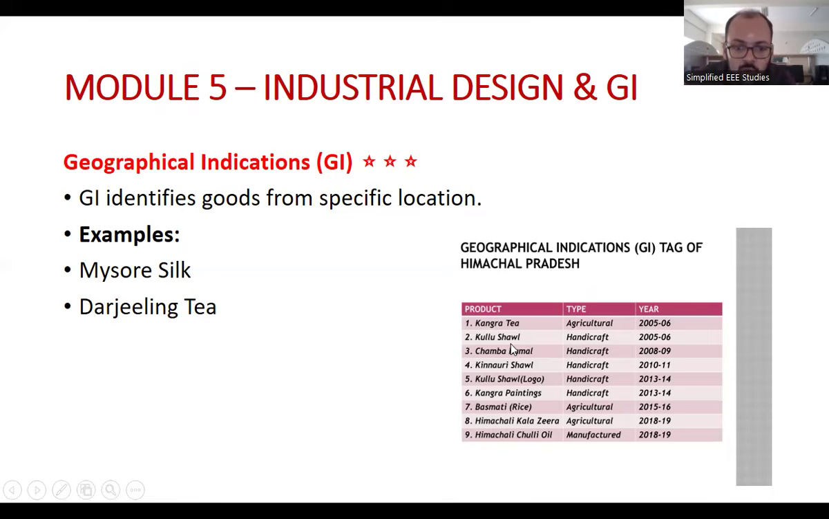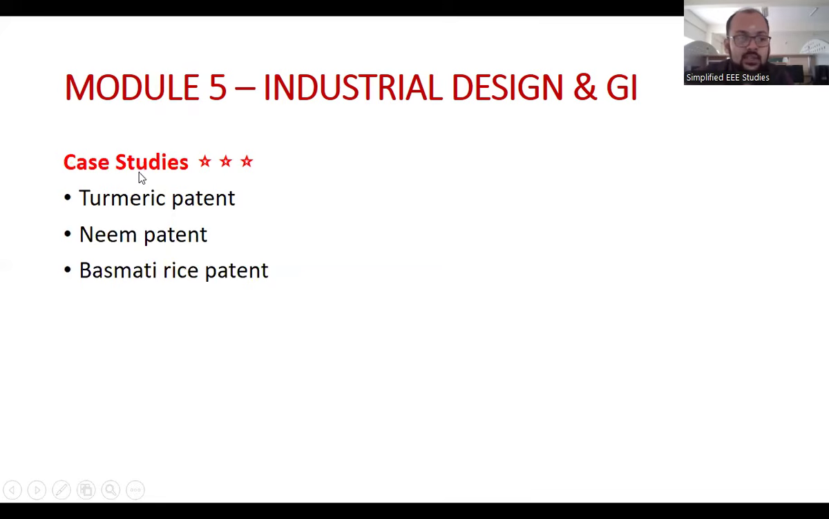Similarly, Kullu shawl, Chamba rumal, Kinnauri shawl, Kangra painting, Basmati rice, Himachali Kala Zira. These are the different products already filed under geographical indications. So you also have to focus on case studies. Focus on the case study on the turmeric patent and the case study on basmati rice, how the US ultimately took the patent. It is actually derived from India, but the US filed the patent. That story is also in the literature.